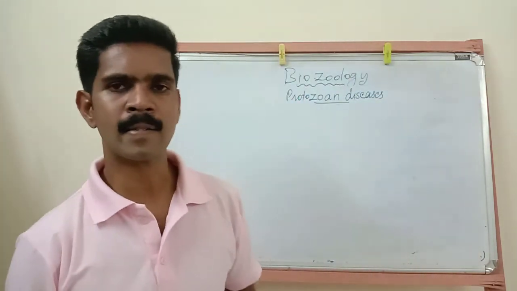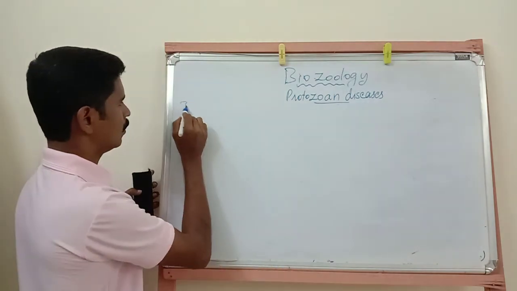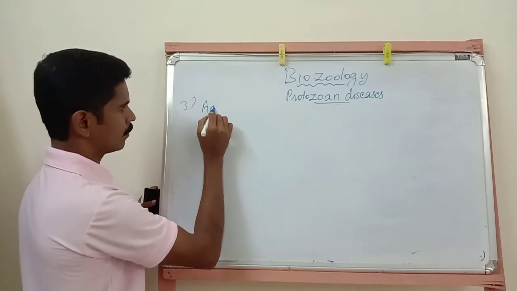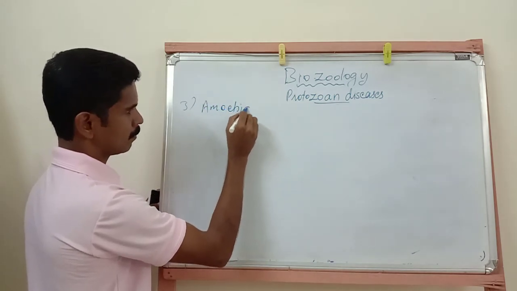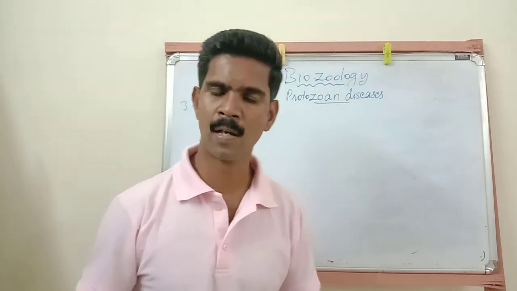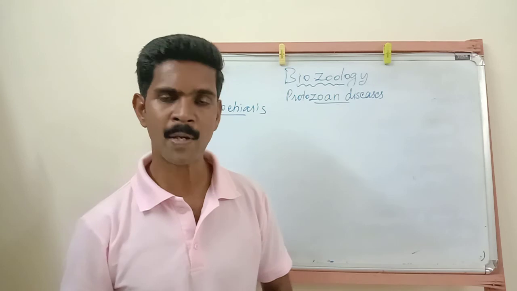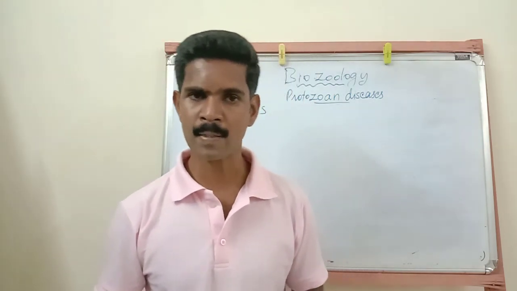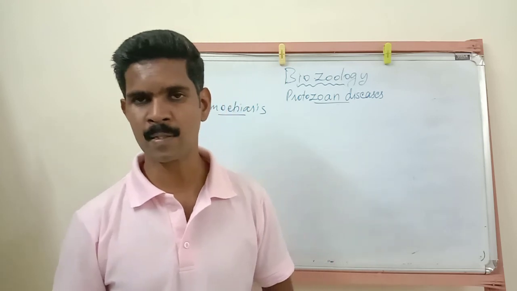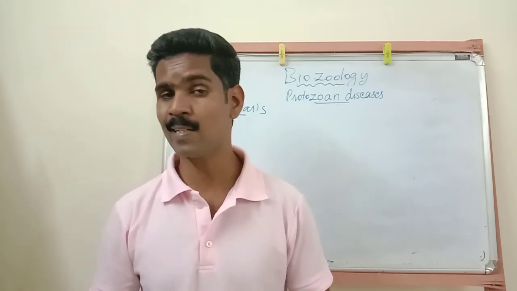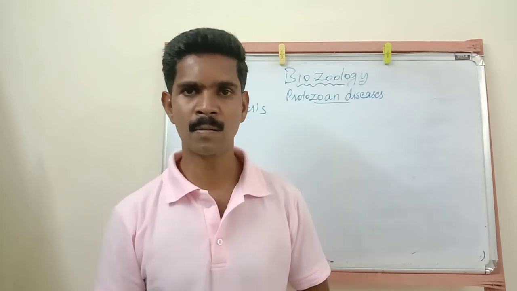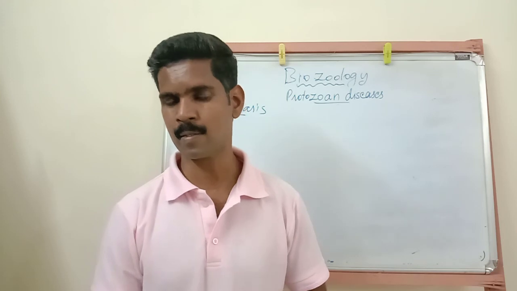Then the third disease is amoebiasis. This amoebiasis is also known as amoebic dysentery. Amoebiasis is otherwise called amoebic dysentery. This disease is caused by one protozoan species. Name of that protozoan species is Entamoeba histolytica. So Entamoeba histolytica is the causative organism of amoebic dysentery or amoebiasis.